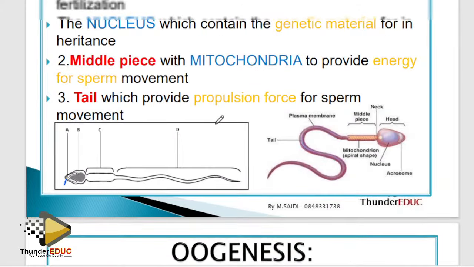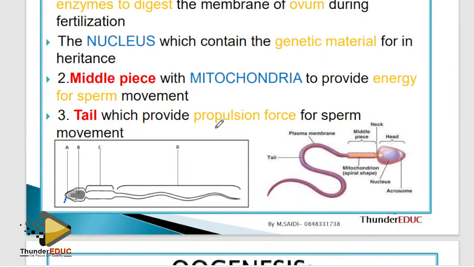Let me tell you how they ask you questions here. The first question: the adaptation of the sperm for its function. Now you talk about the long tail to provide propulsion force for forward movement. Don't just say for movement, for forward movement.